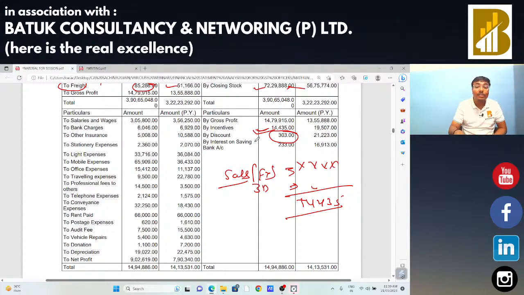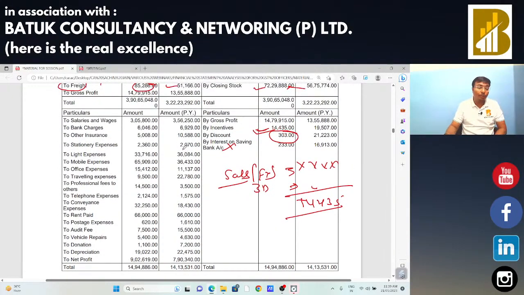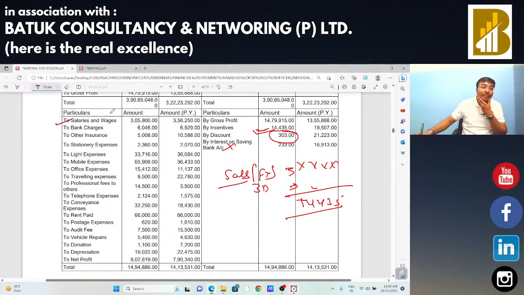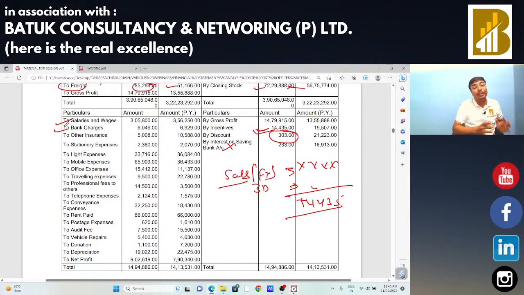Okay sir. Now, interest on saving bank account, you do not need to do anything because there is no GST on banking transaction interest. This interest should be considered as your financial interest. Okay sir. Now, if I am talking from the expenditure point of view, in that case we need to check salary and wages. There is no GST in case of salary and wages also there is no RCM applicability, so feel free, no issue. Then bank charges, sir, if there is any GST input has already claimed the same by that particular taxpayer. So this is my humble submission to you.